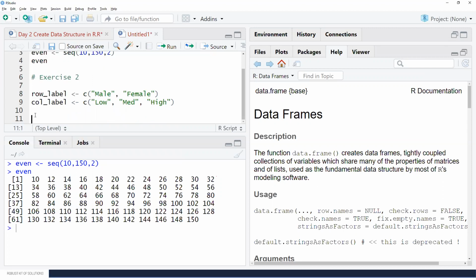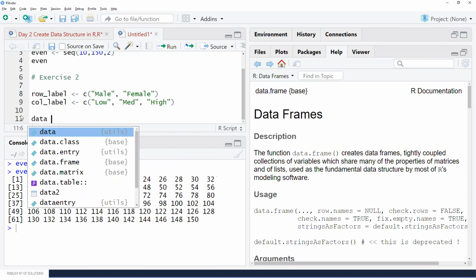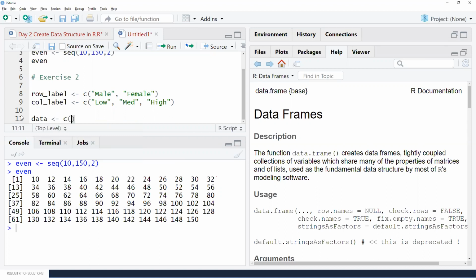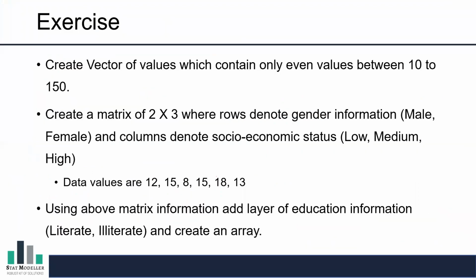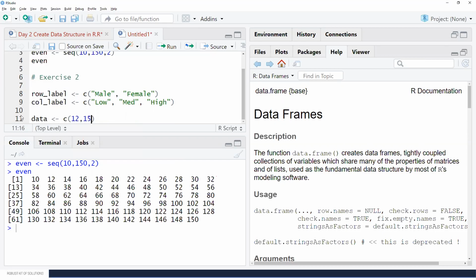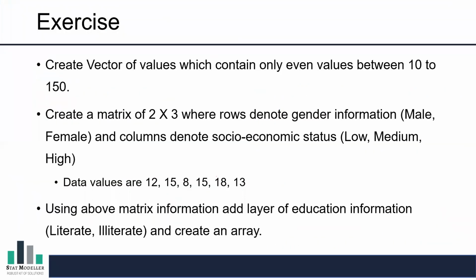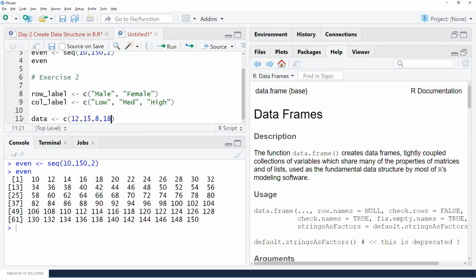And what data is there? So I'm calling it data, and I'm storing it in a data object, and it is 12, then 15, then 8, then 15, 18 and 13, right? So let me run all this.